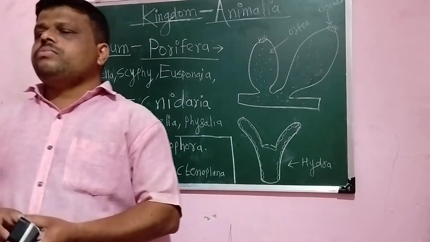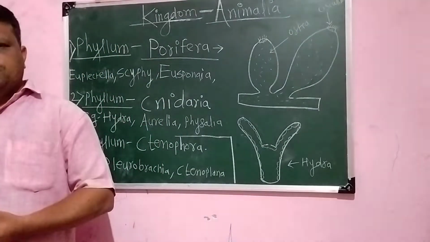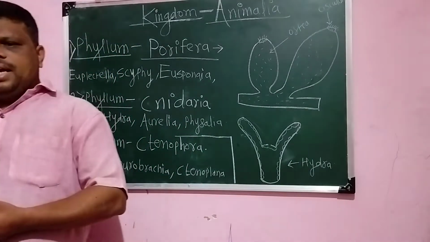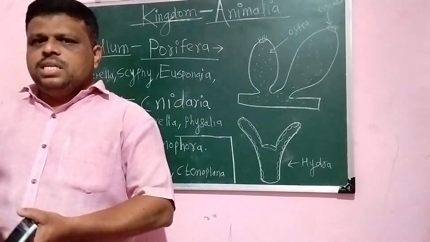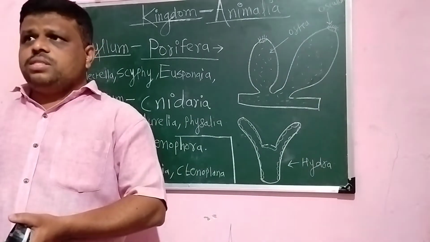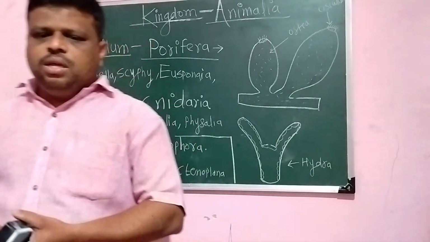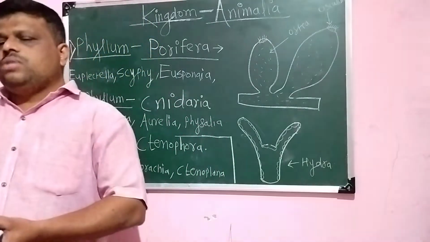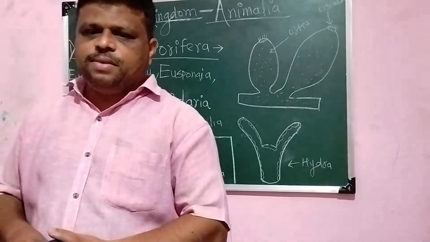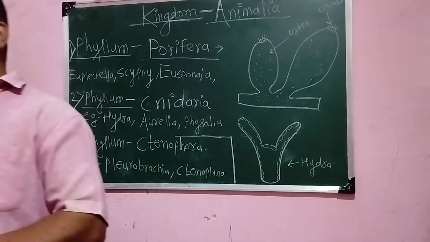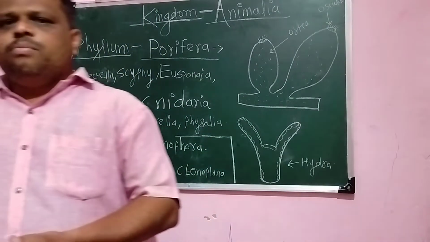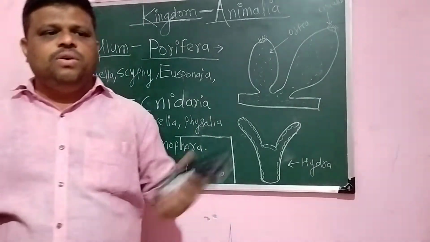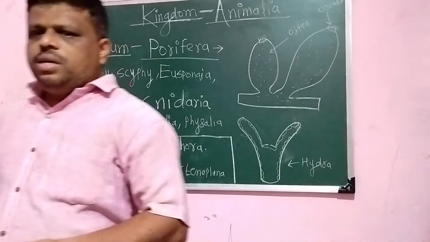Okay. And the next one is segmentation. So this involves two types of segmentation, the segmented body and the unsegmented body. If it is segmented, you can properly observe this type of segmentation in the case of leech as well as earthworm. So that particular body is called a segmented body, and if those segments are absent, then it is called an unsegmented body. So all these criteria were considered by different scientists for the classification of all these animals into different categories.